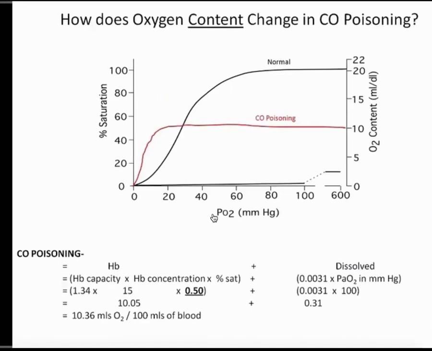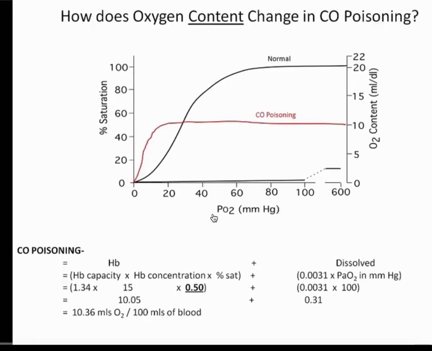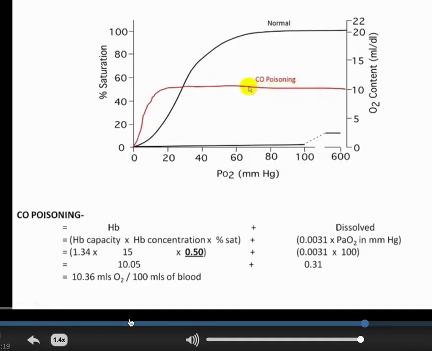So what this slide shows is a different aspect of how the content equation is going to change, and specifically, this is in the case of carbon monoxide poisoning. We've seen this graph before. What carbon monoxide does, as we said, is it does not lower the PaO2. Someone with carbon monoxide poisoning is breathing in normally, they have no compliance issues, no resistance issues, they have a PaO2 of 100, but the carbon monoxide is binding the oxygen binding site. As a consequence of binding, it's displacing the oxygen. So in this example, they've gone from, let's say, 98 or 100% saturation down to about 50%.